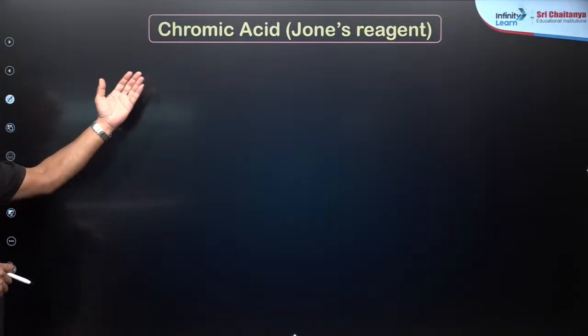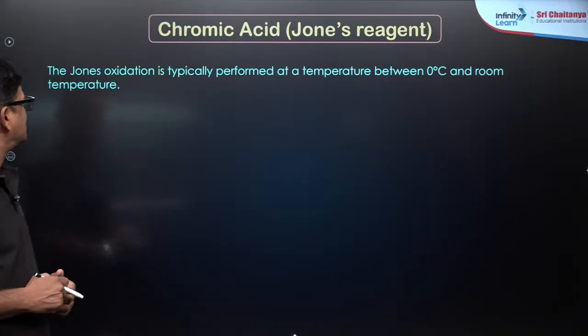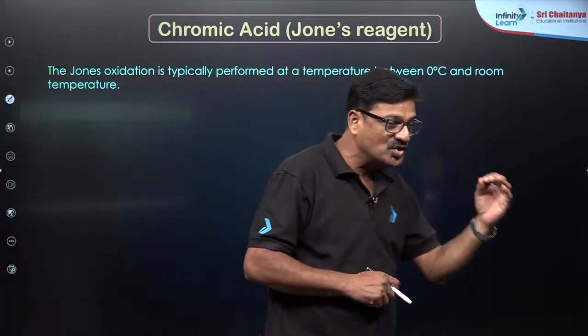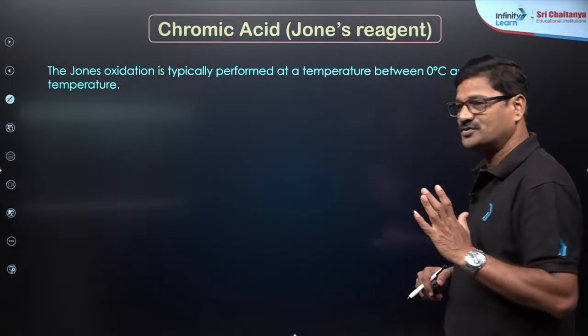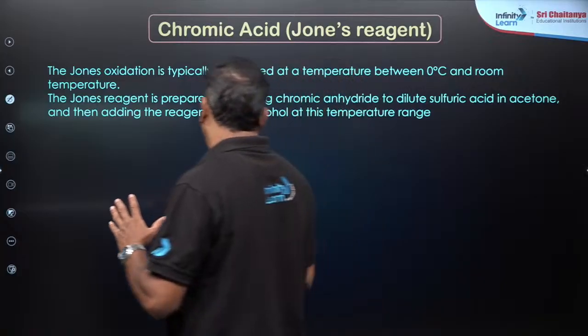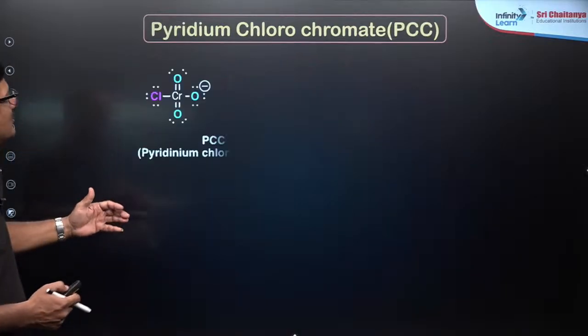And another one is chromic acid, Jones reagent. The Jones oxidation is typically performed at temperature between 0 degrees centigrade to room temperature. And also Jones reagent is prepared by, okay, that's a different matter.